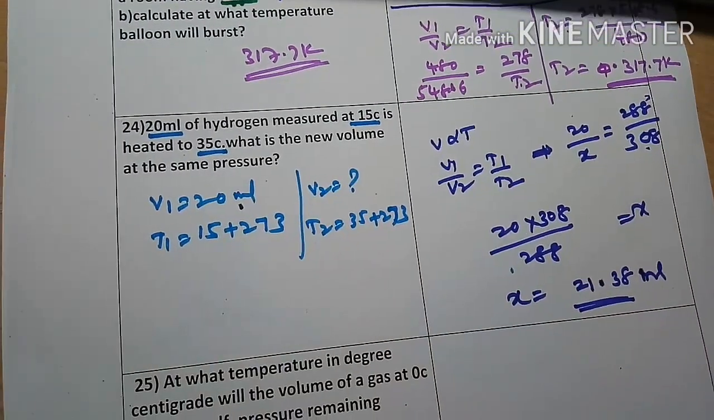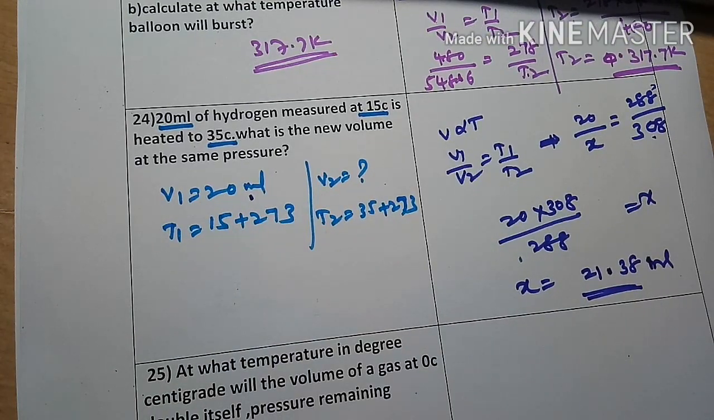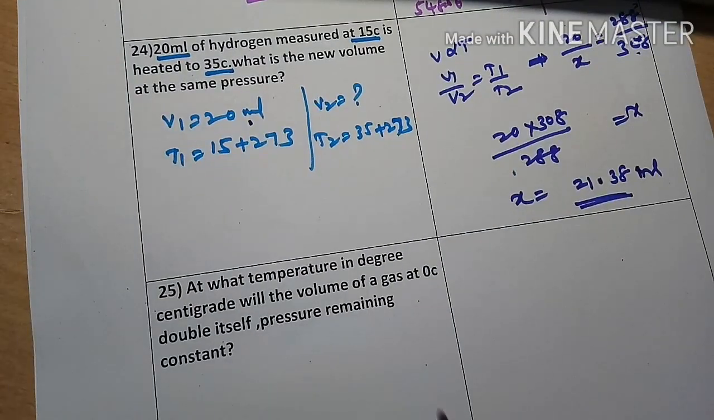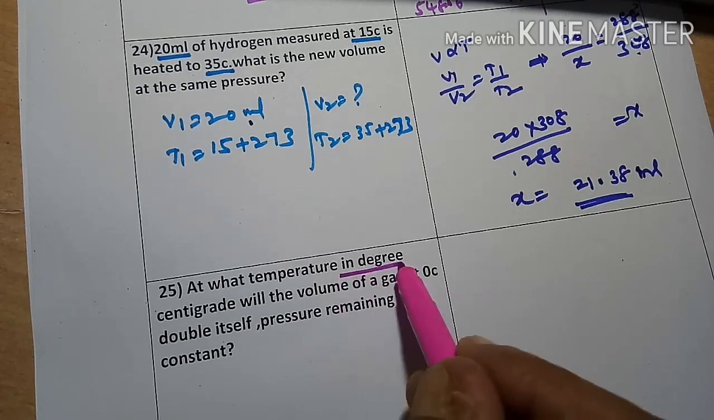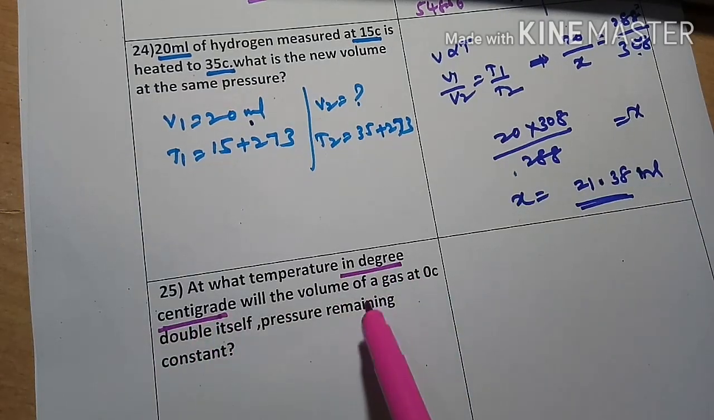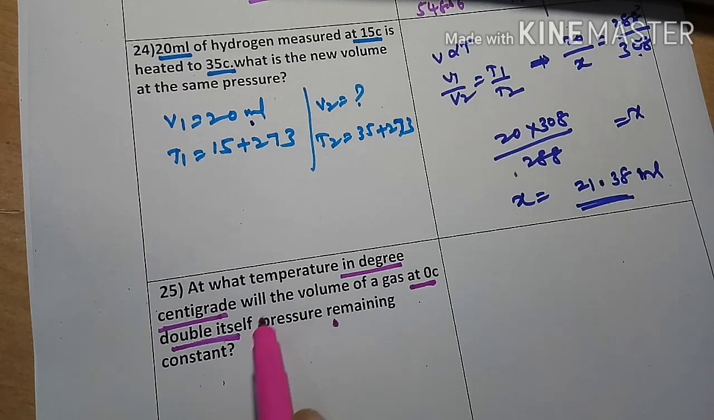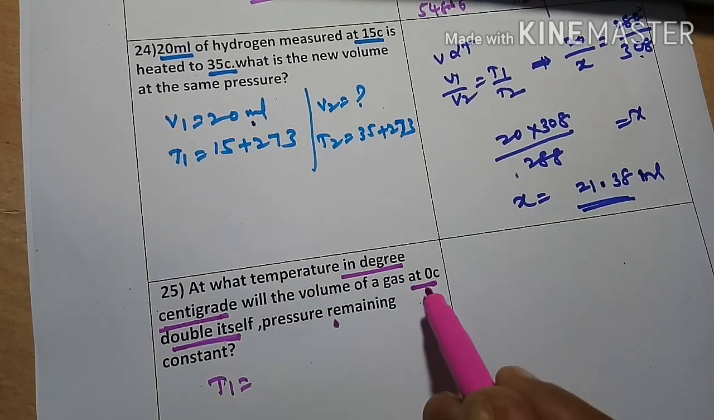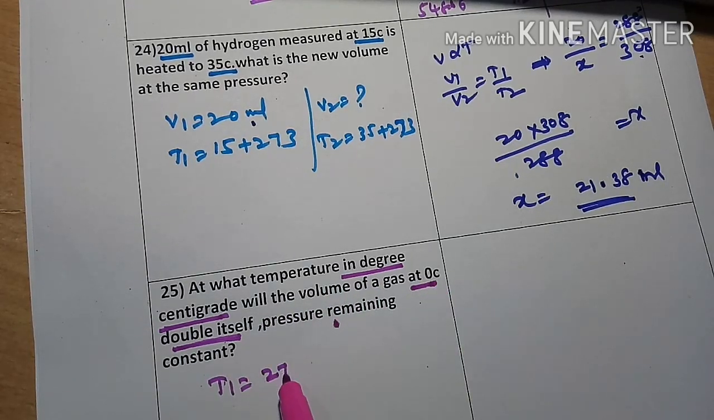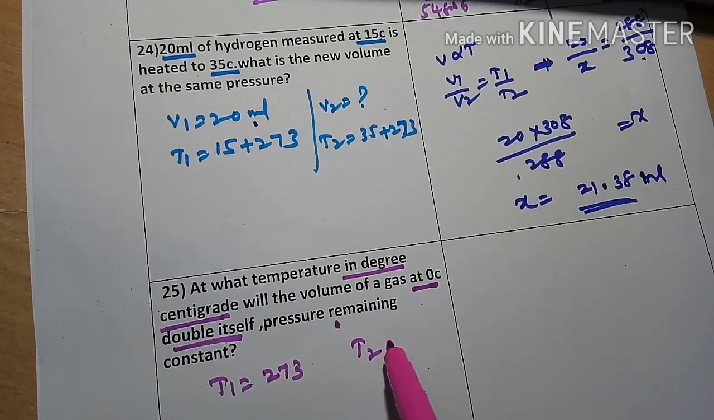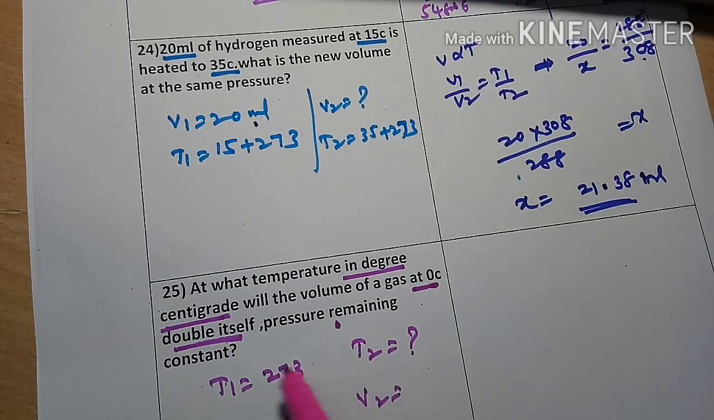So this is the 24th problem. Now let me take the 25th problem. At what temperature in degrees centigrade will the volume of a gas at 0 degrees centigrade be doubled, pressure remaining constant? T1 is 0 plus 273. T2 we should find out. V1 is V. V2 is doubled, so 2V.